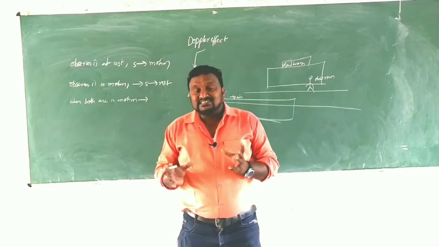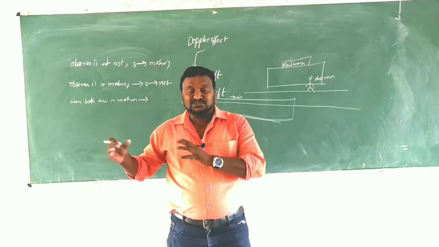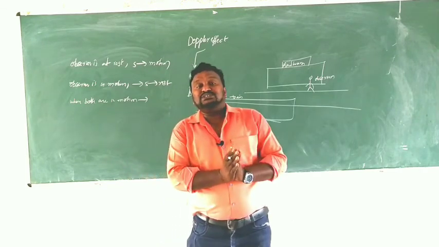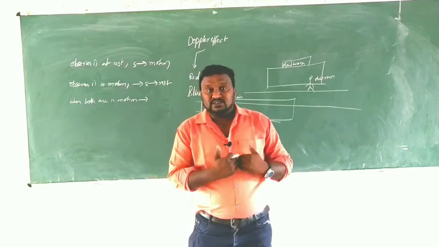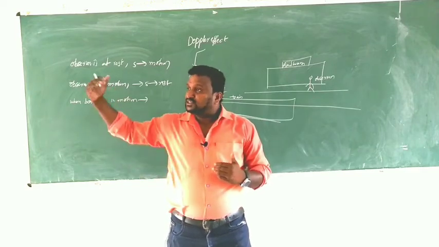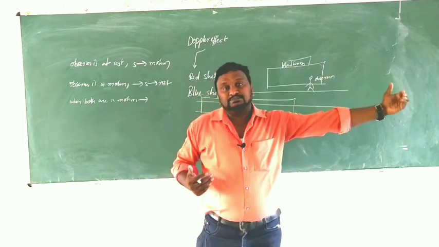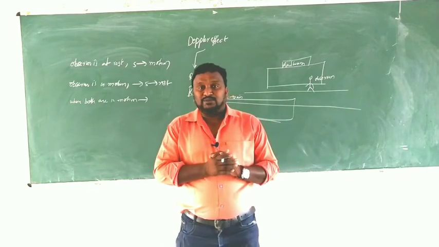So in this case, the light is taken as the source. The engine light is the source, and the person at the platform is the observer. Now the observer is at rest, and the source is in motion, moving towards the observer and moving away from the observer. Got my point?